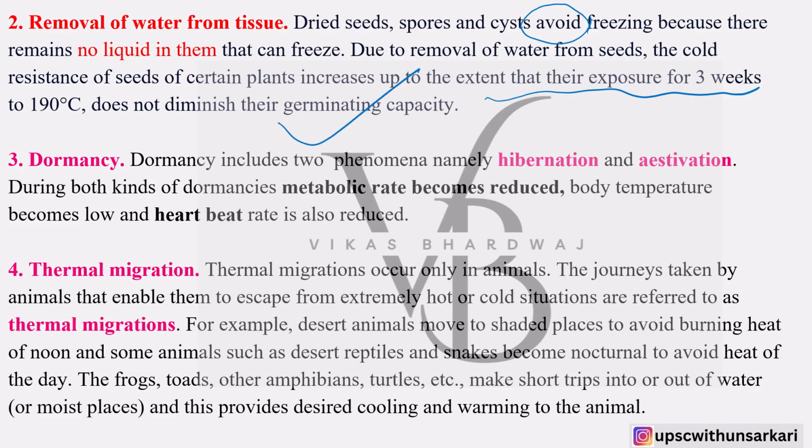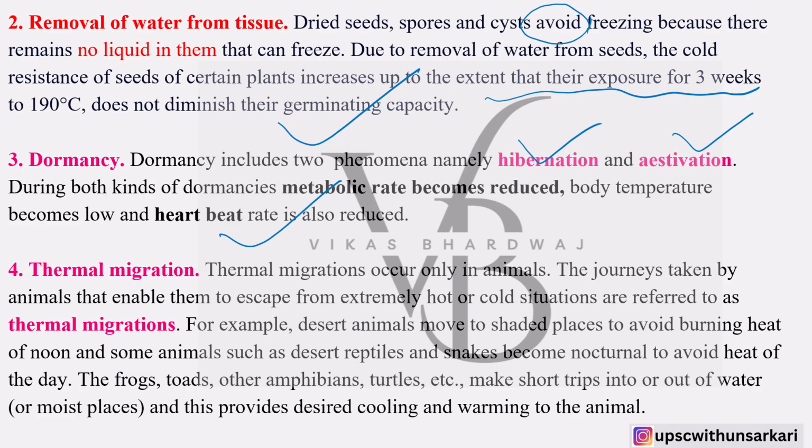They can germinate. Similarly, there are two phenomena, one is called hibernation and the other estivation. In both kinds of phenomena, dormancy is there, metabolic rate becomes reduced, body temperature becomes low and heartbeat is also reduced. You just Google and find the difference between hibernation and estivation. I am giving you this assignment.